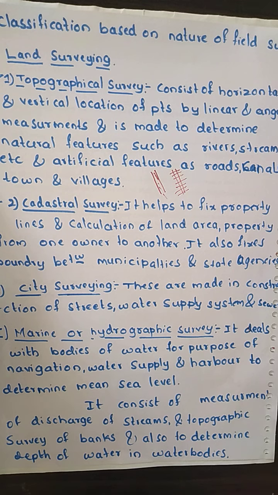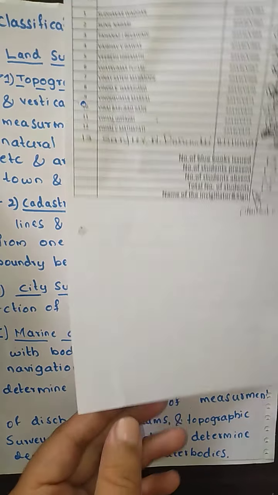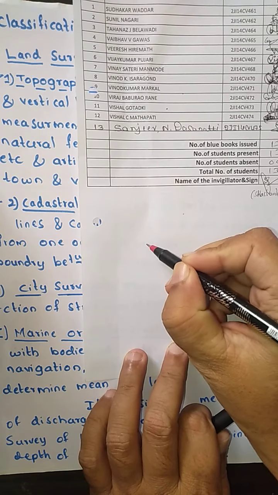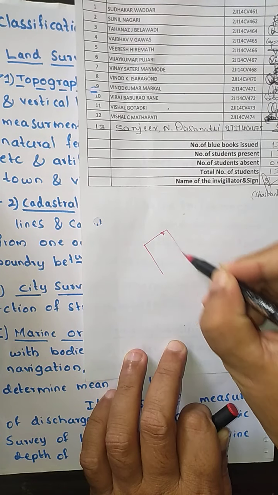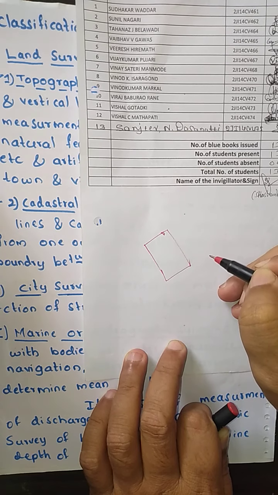Next is the cadastral survey. The main work of a cadastral survey is to fix the property lines and calculate the land area. For this I will show an example. Suppose this is your piece of land.